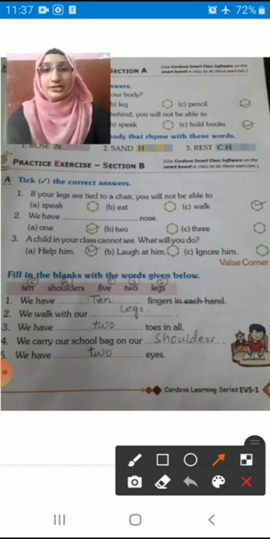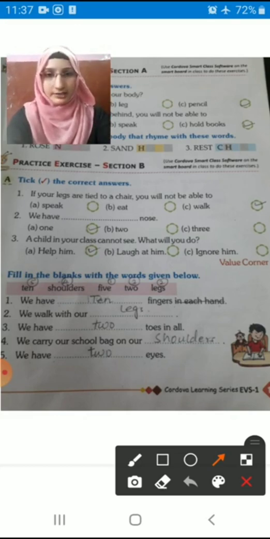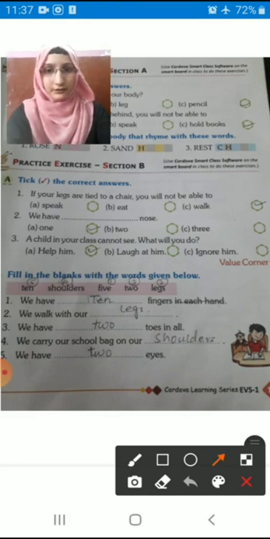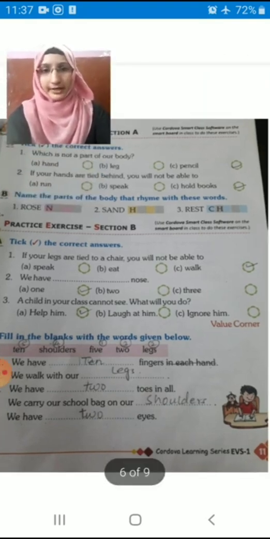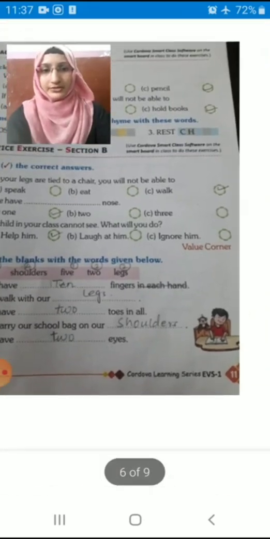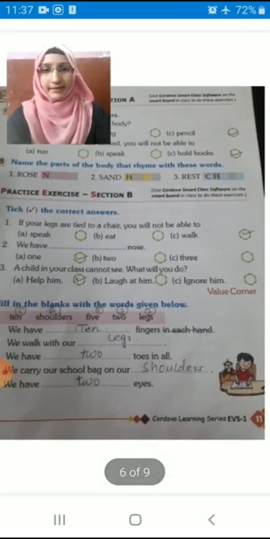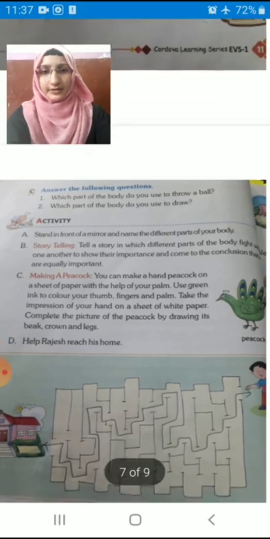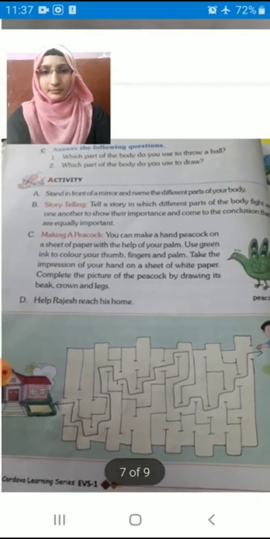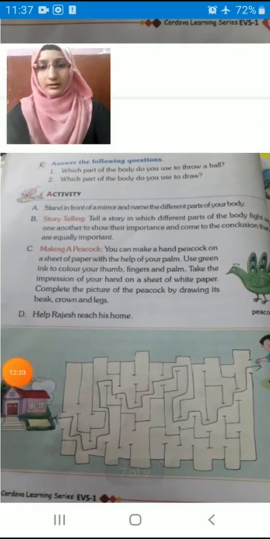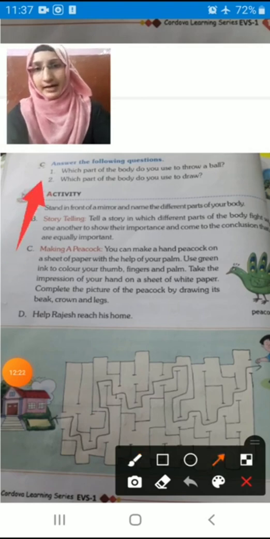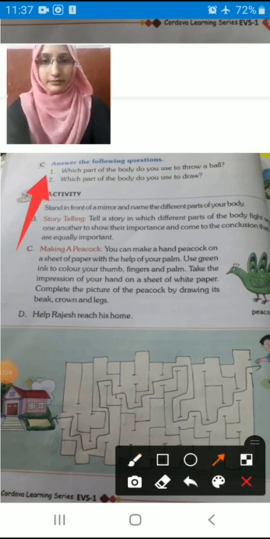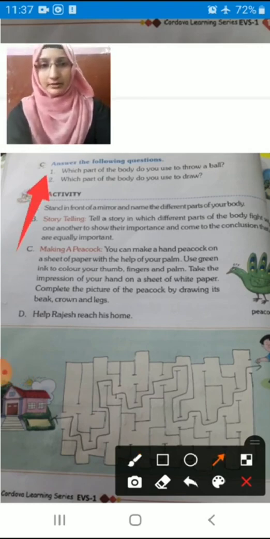We have dash eyes. How many eyes do you have, children? 1, 2, 3, 4. How many eyes do you have? Very good. You have 2 eyes. So you have to write there 2. Okay, I hope you all have finished writing on page number 11. Now come to page number 12, students. On page number 12, we have Answer the following questions. So we have to write the answers for these questions.